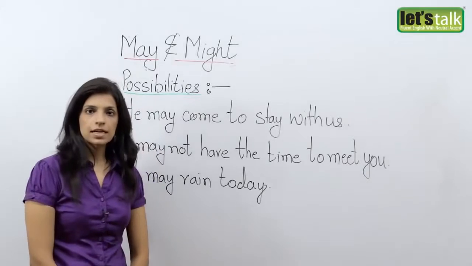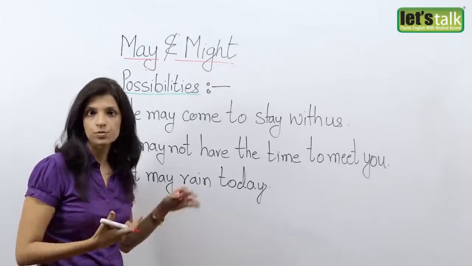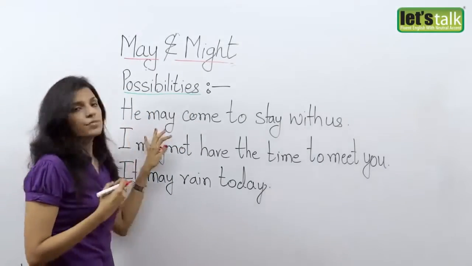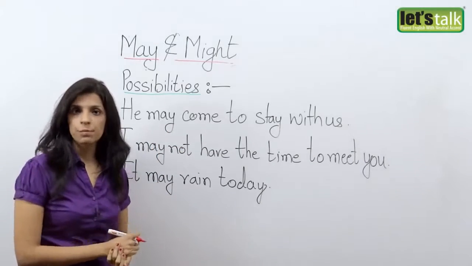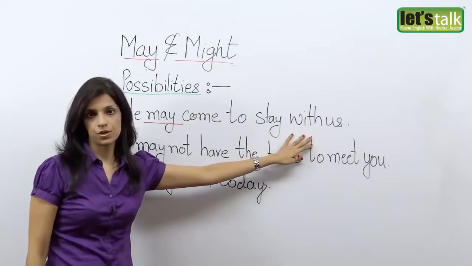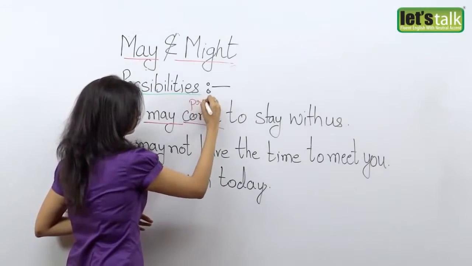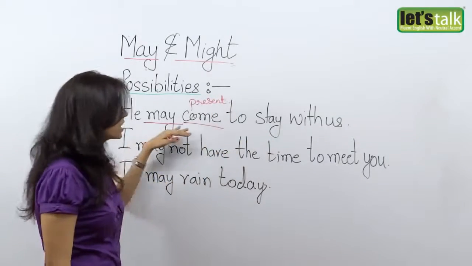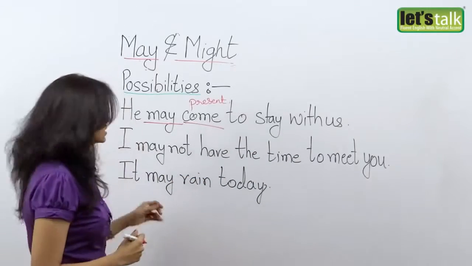Now, let's take a look and see how may is used when you want to speak about something that is possible. Okay. So, for possibilities, you use may. Now, something that you're not sure of, there are chances of it happening, but you're not sure, you use may. For example, he may come to stay with us. Okay. Please remember, after may, the verb is always in the present form. I cannot say he may came. Okay. So, he may come to stay with us. You're not sure, there are chances, it's probable that he may come and stay with us.